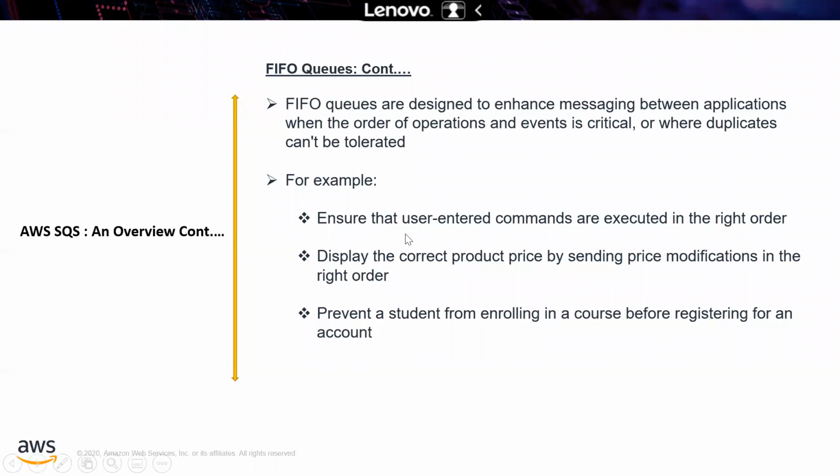Okay, ensure that user entered commands are executed in the right order and display the correct product price by sending price modification in the right order. Prevent a student from enrolling in a course before registering for an account. So these activities happen first, then these activities are going to happen next. For example, a student is supposed to be registered followed by the enrolling. It will not happen the other way. So like these scenarios you will go for a first in first out queue.